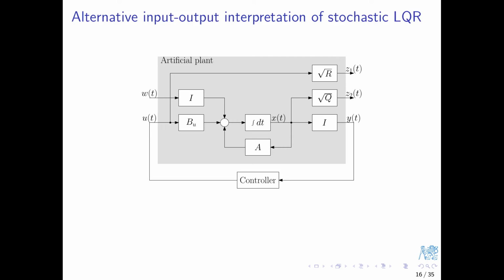Oops. Some comment is also needed on the Z1 and Z2 signals. Obviously, these are scaled U and X signals. They are scaled through square roots of R and Q matrices. Why square roots? You must immediately see the answer if we formulate the following cost function: mean square value of Z.